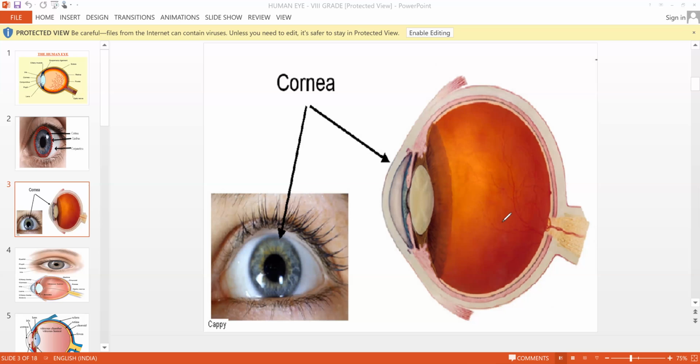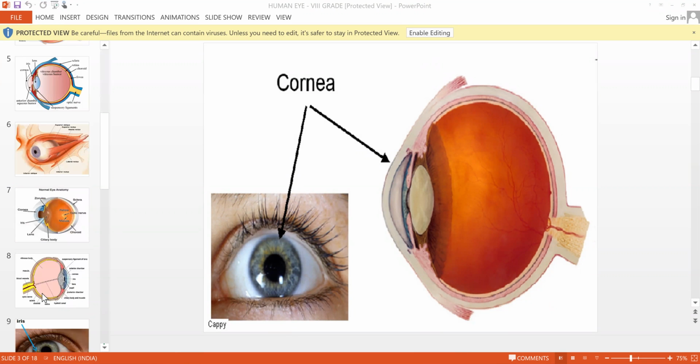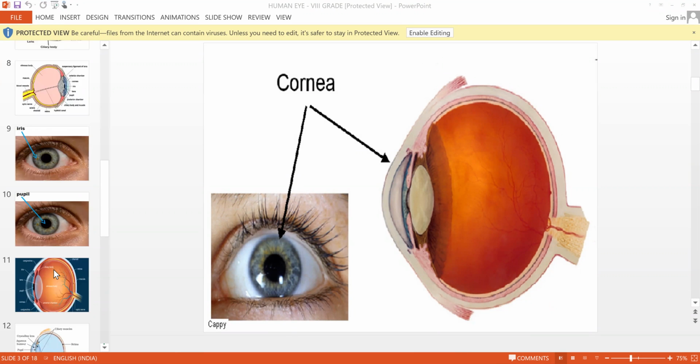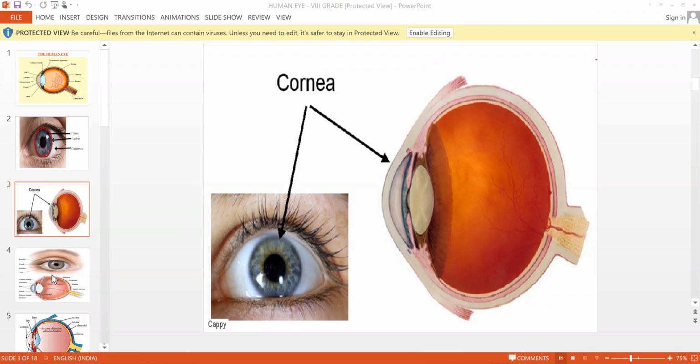And apart from that, there are some tear glands also. Inside the eye you have tear glands. What is the function of tear glands, children? To produce tears. Tear glands are also called exocrine glands. One more name?